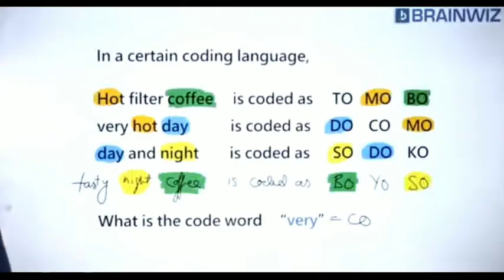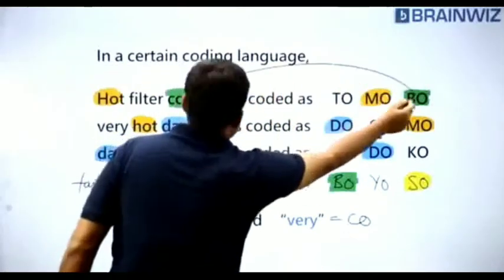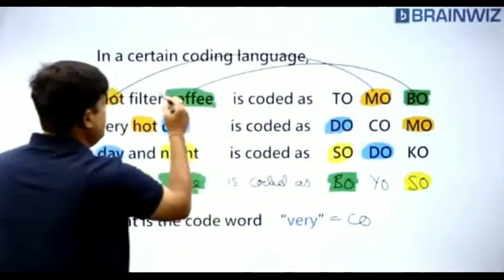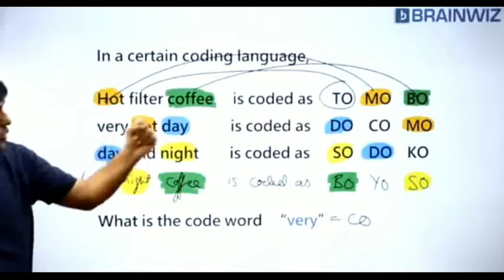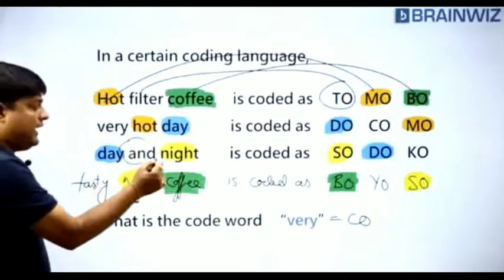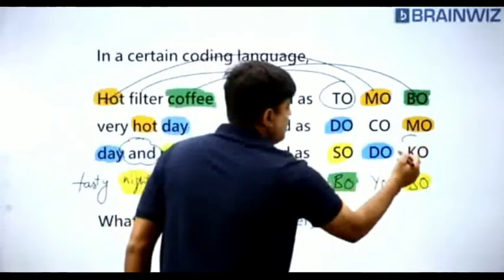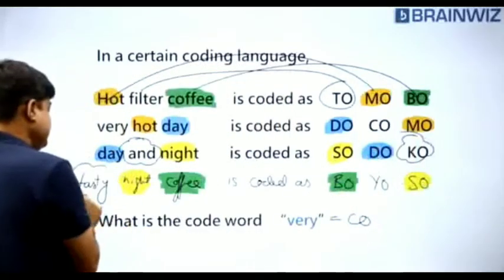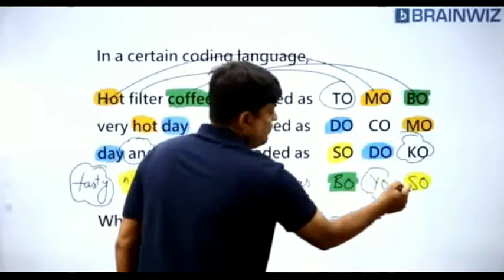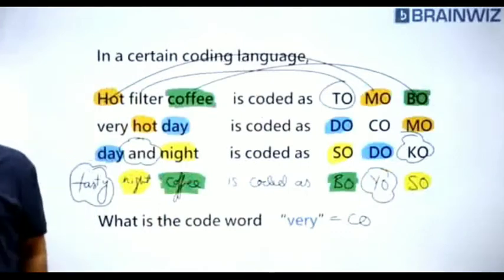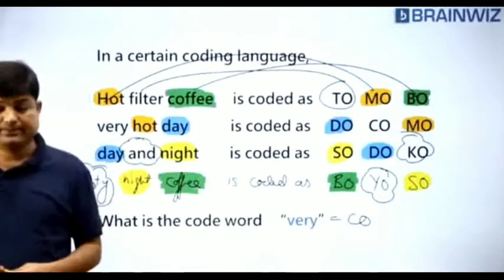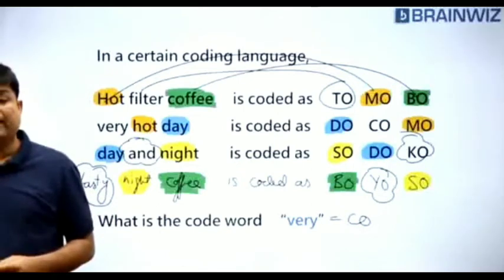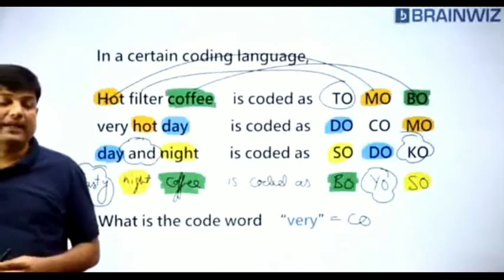Now you can say, what is this filter? Now look at here. Coffee became bow, hot became mo, filter became to. If I ask you where is ko? And what is this night called as? Night called as ko. Same fashion, what is this tasty called as? Tasty called as yo. So we have to compare the left hand side and we are supposed to compare right hand side. Hai na, colorful question? Are you understanding, everybody? So this is the way we are supposed to do it.